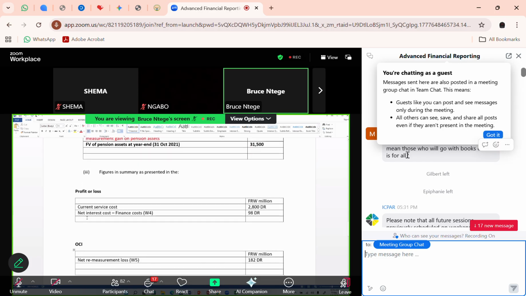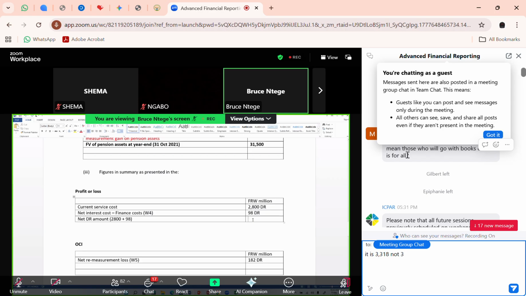You may want to just come in to say that therefore our net debit amount in the P&L is the combination of the 2800 plus the 98. You don't have to do this. The examiner will not mark it. You only wanted to see the summary lines that will be in the P&L. In the current service cost, there will be a figure of 2800.